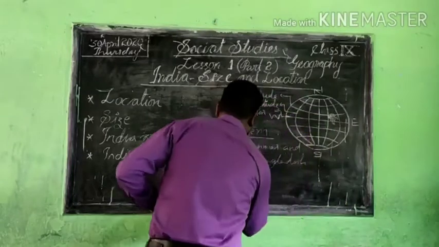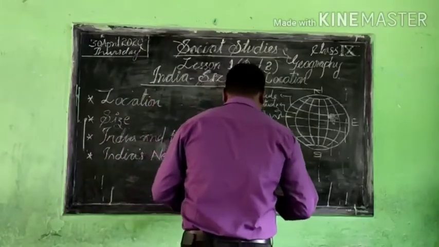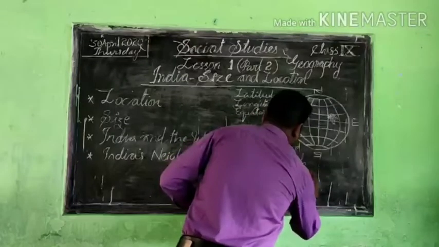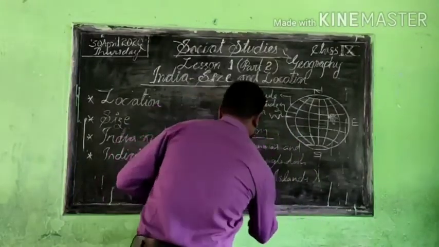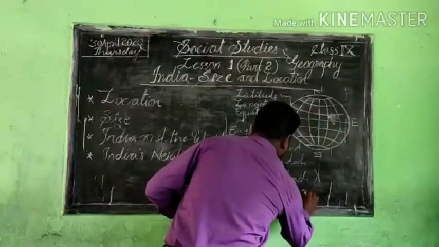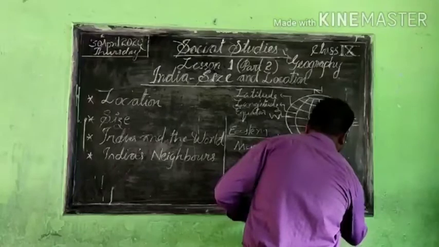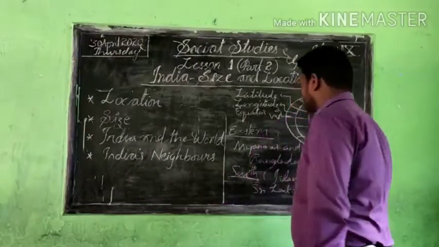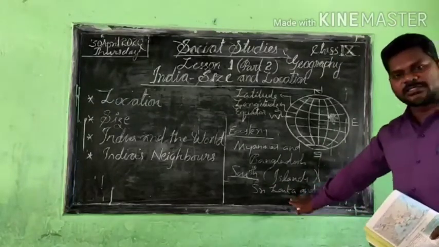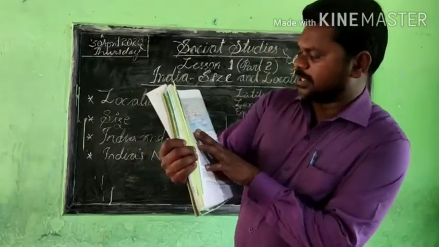And the southern part, that is south. In the south we can see mainly islands, that are Sri Lanka and Maldives. So in the southern part there are islands, our neighboring countries, Sri Lanka and also the Maldives. Maybe in your textbook you can see this very clearly mentioned here.